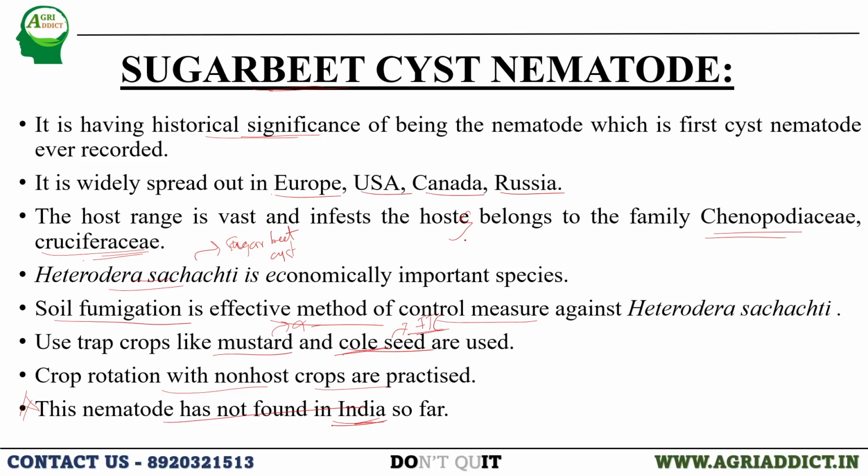So we will stop here. This is all about the cyst nematode. We have seen in this lecture how the cyst name has been derived, the biology and life cycle of cyst nematode, and different types of cyst nematodes, their life cycle and biology, some of the symptoms which are peculiar to the cyst nematodes, some of the diseases which are peculiar to those cyst nematodes attacking specific hosts, and also some of the management methods. Okay, we will stop here.